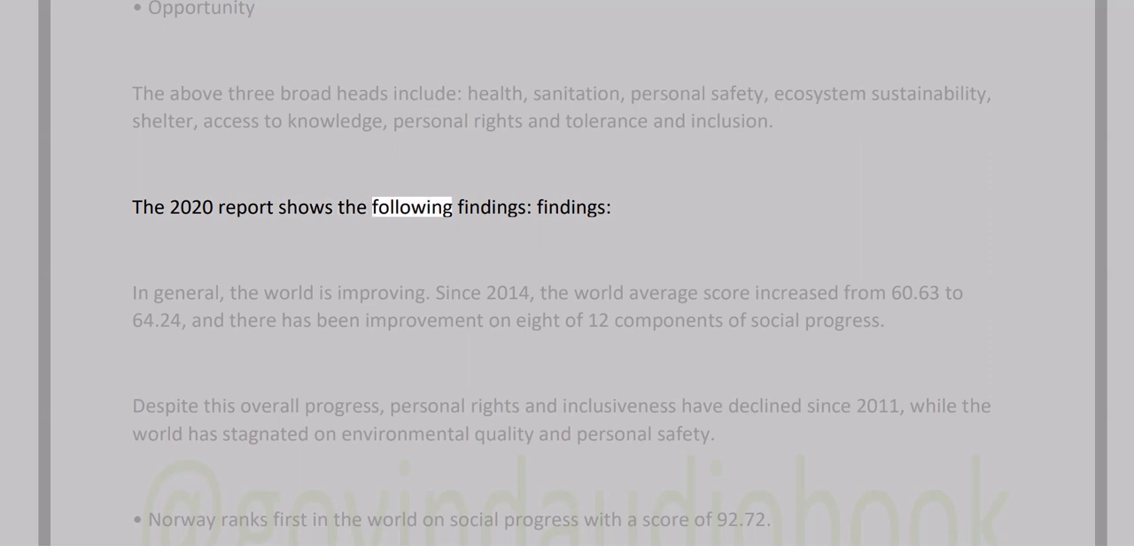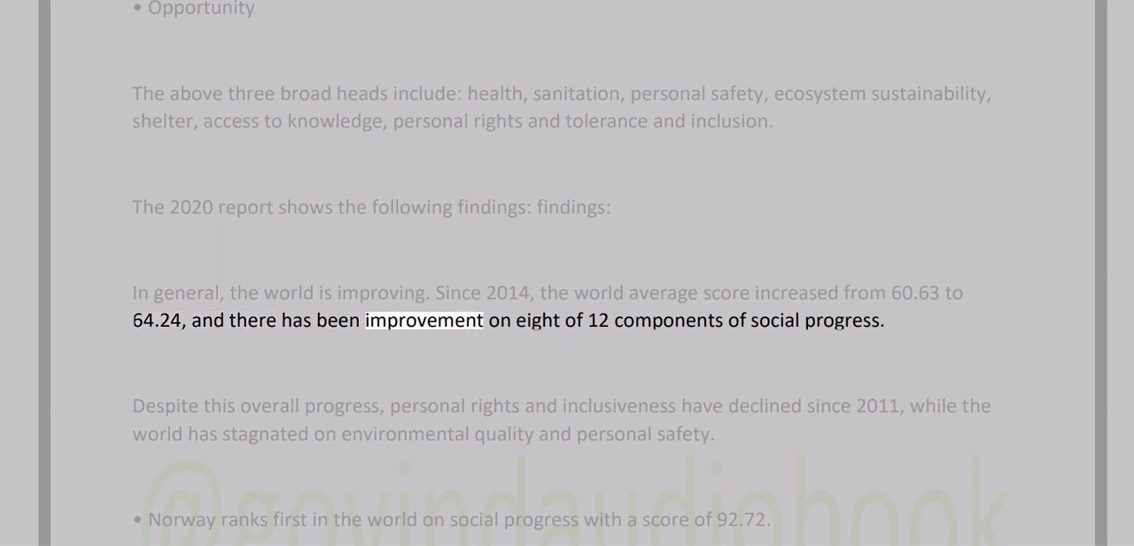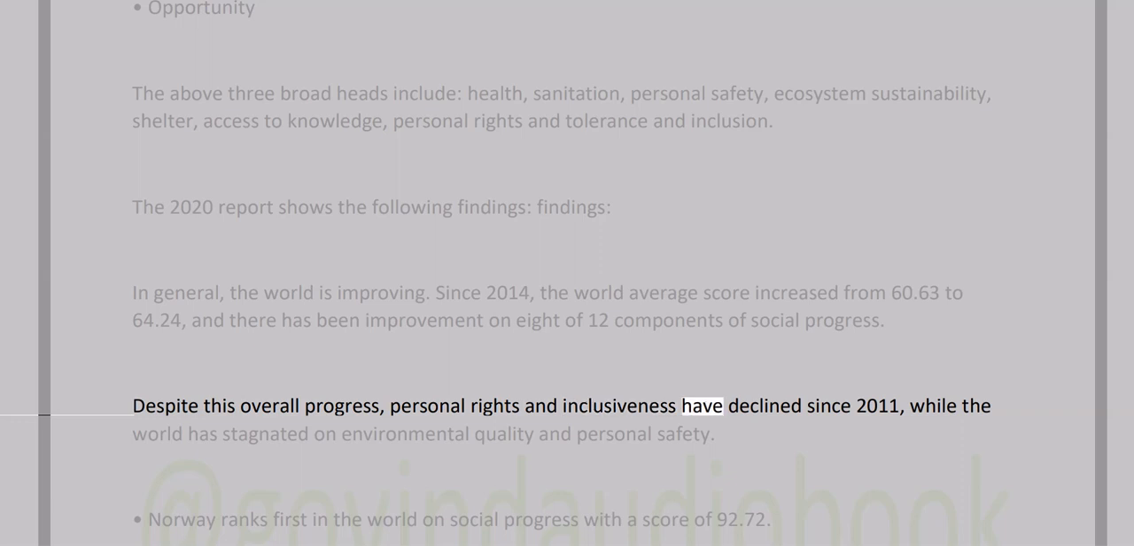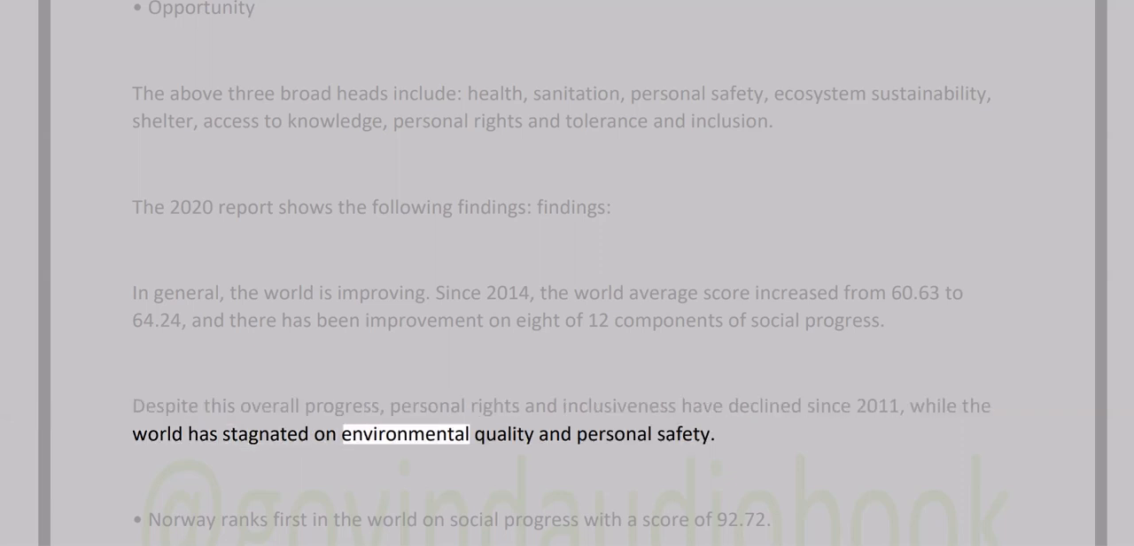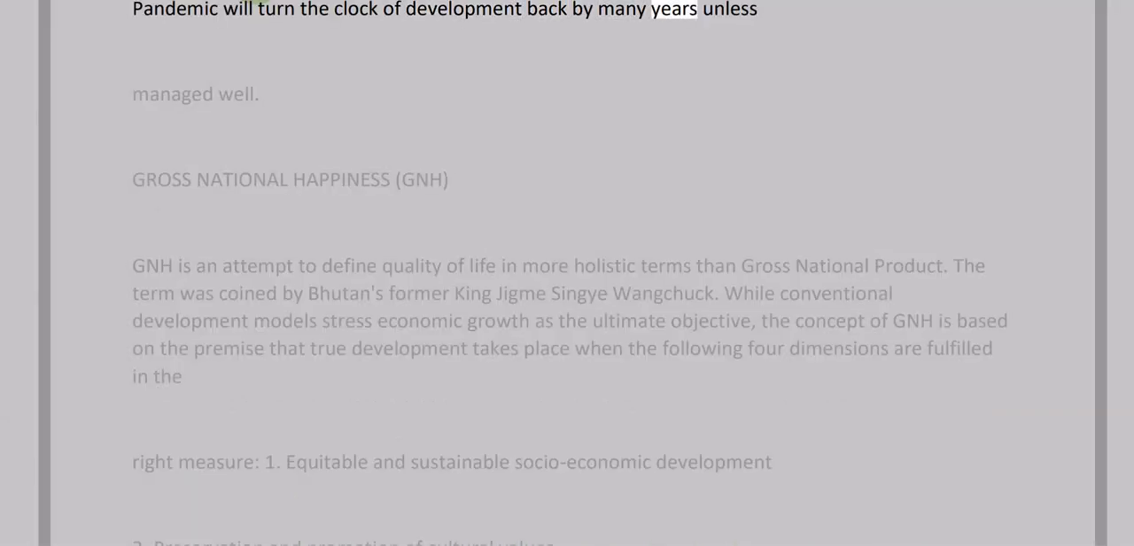The 2020 report shows the following findings. In general, the world is improving. Since 2014, the world average score increased from 60.63 to 64.24, and there has been improvement on 8 of 12 components of social progress. Despite this overall progress, personal rights and inclusiveness have declined since 2011, while the world has stagnated on environmental quality and personal safety. Norway ranks first in the world on social progress with a score of 92.72. The pandemic will turn the clock of development back by many years unless managed well.